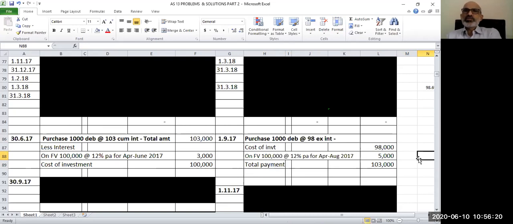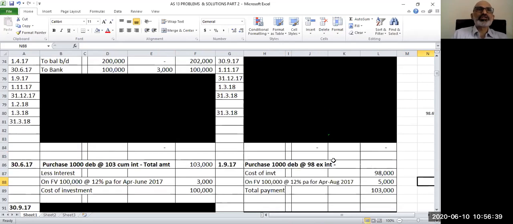How do we account this? We are going to debit investment account for 98,000. We are paying interest of 5,000, so we will debit interest for 5,000, and bank account will be credited for 103,000. And here also the face value of debentures is 1 lakh because it is 1000 debentures at 100 rupees per debenture.